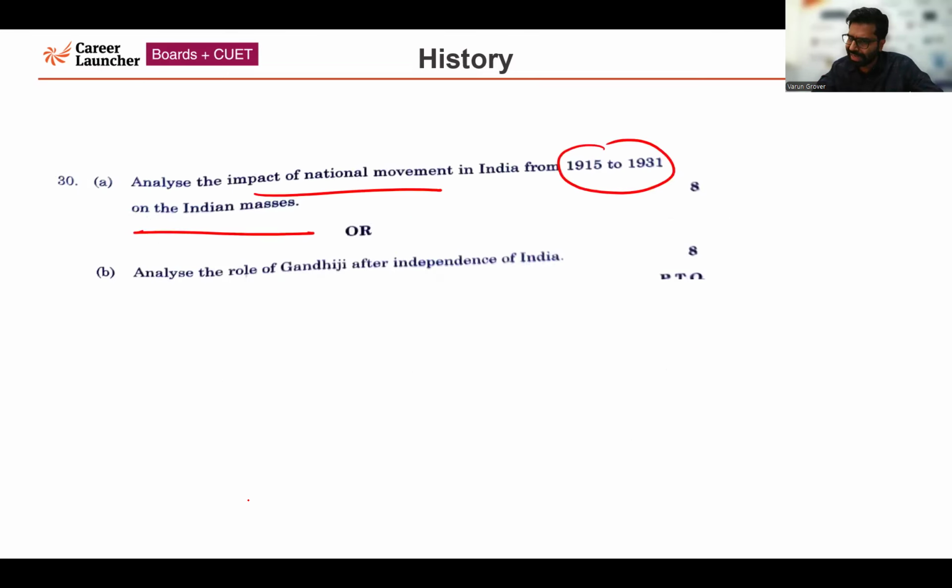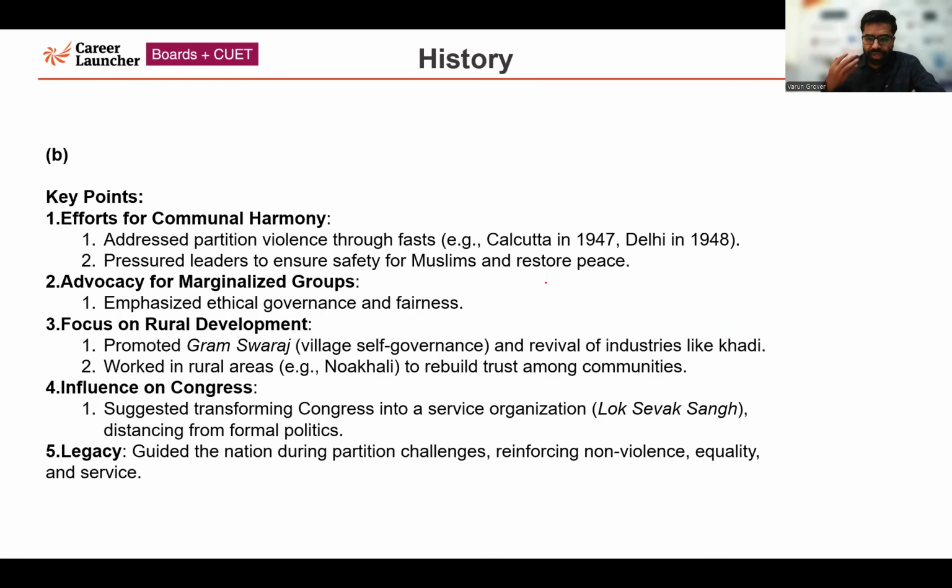Now I'll be talking about the second part of this choice-based question. Analyze the role of Gandhiji after the independence of India. Now, what was his role? A very important role which he played was the effort for communal harmony. Although partition tragically happened and so many lives were lost, he addressed partition violence by conducting fasts. For example, in Calcutta in 1947, and in Delhi in 1948, he talked to people, trying to normalize the situation. He also pressurized leaders to ensure safety for Muslims and the restoration of peace.